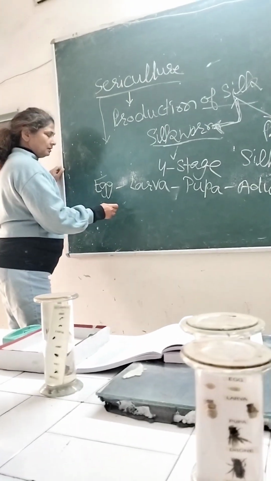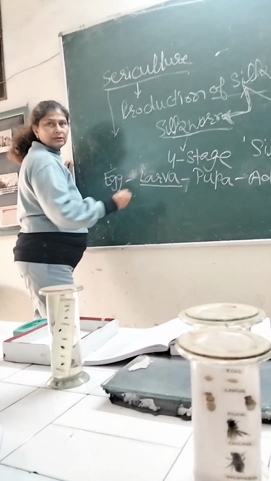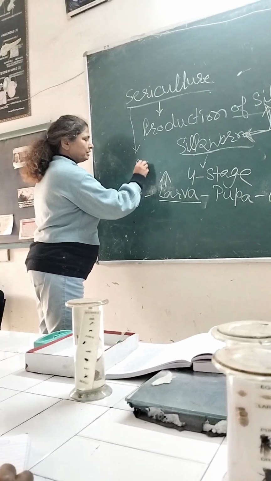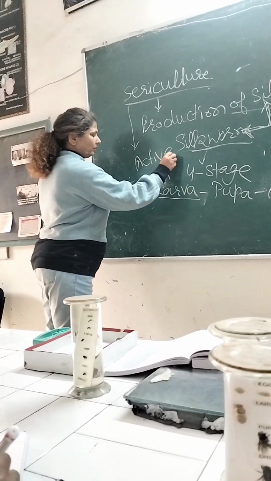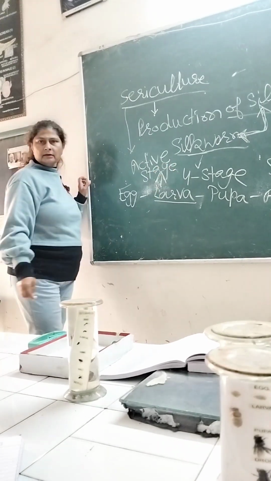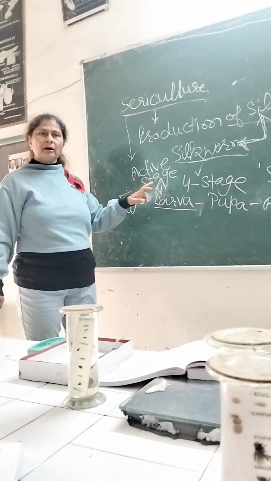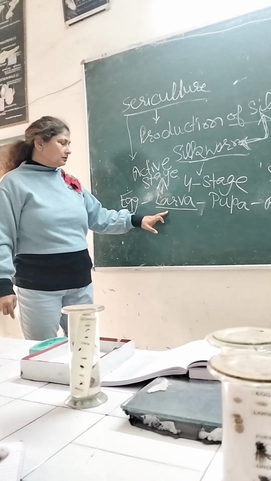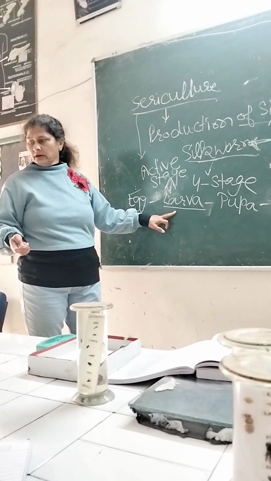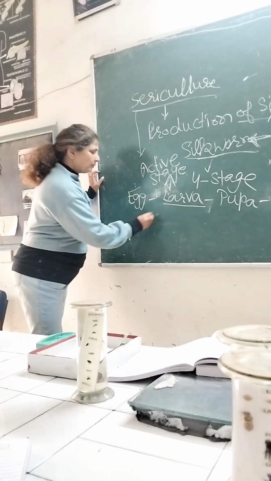This larval stage is a very active stage. The quality of the silk depends upon the larva which takes the food. The food is mulberry.